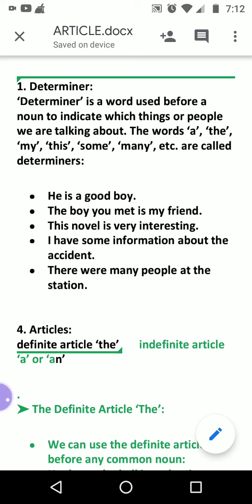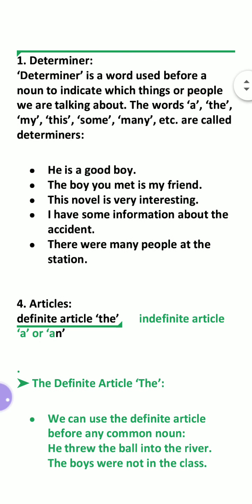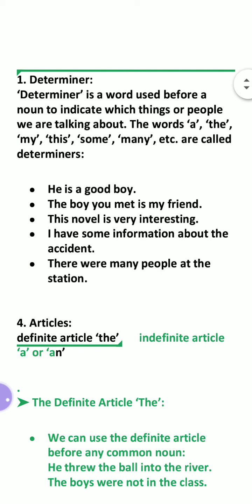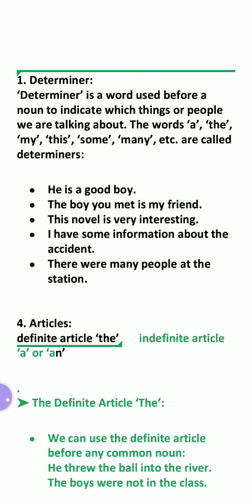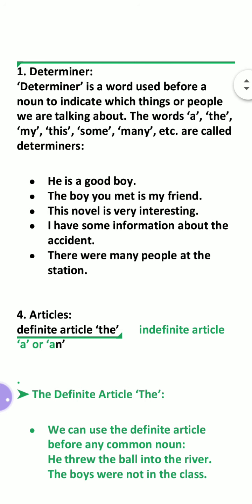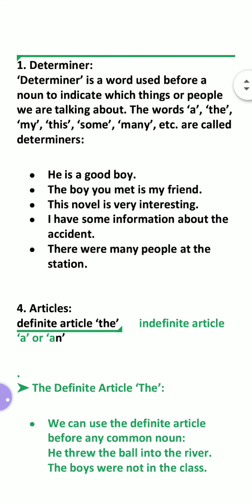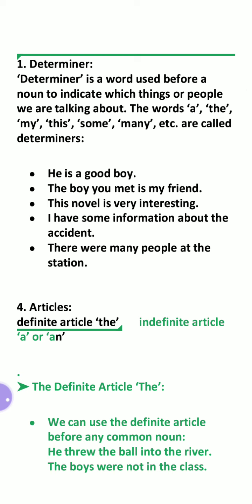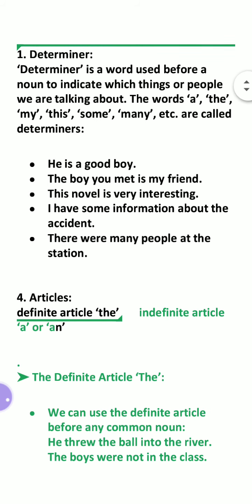Today I am going to explain the chapter determiners. Determiners, as the name suggests, are words that determine the function of a noun, whether it is definite or indefinite, or the number, or something like that. A determiner is a word used before a noun to indicate which things or people we are talking about. The words the, my, this, some, many, etc. are called determiners. So, we'll see the list. What are the determiners there?